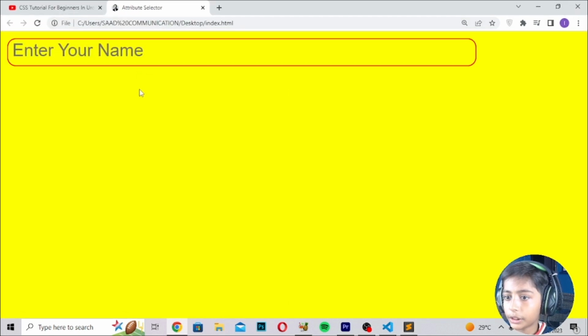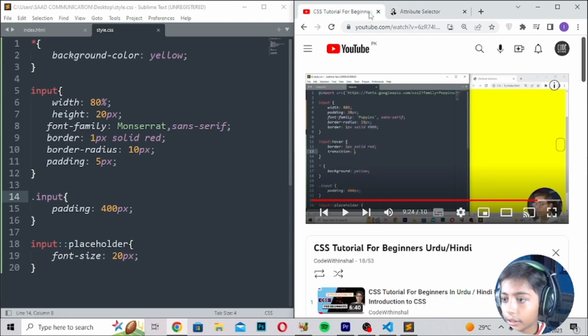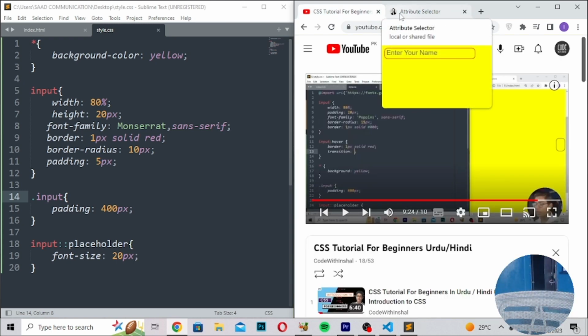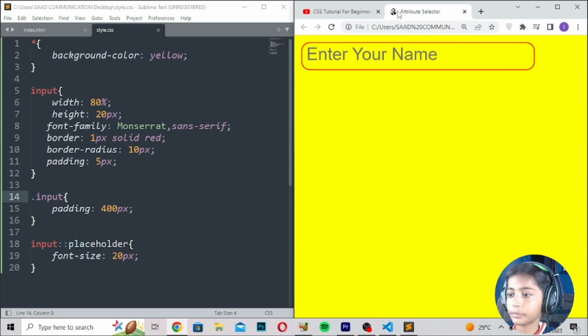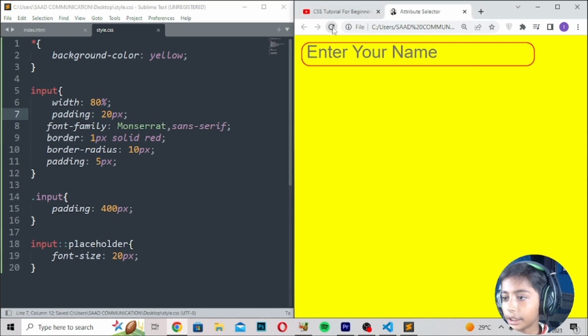And now here it is full screen, so it is coming like that. So height not, here we can erase it. Here we can write padding, then save, then refresh. It is coming like that. So padding should be that.